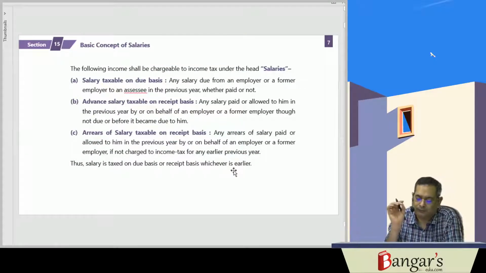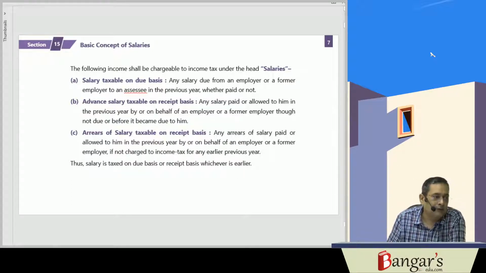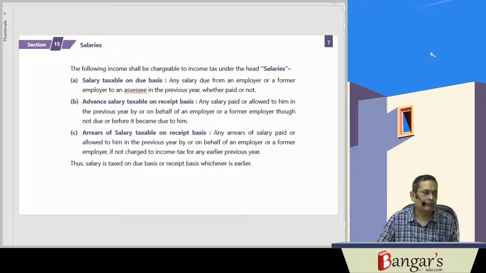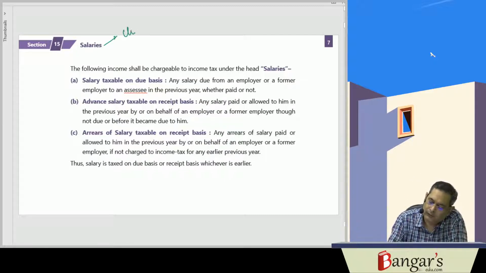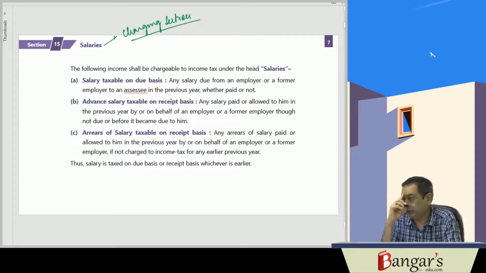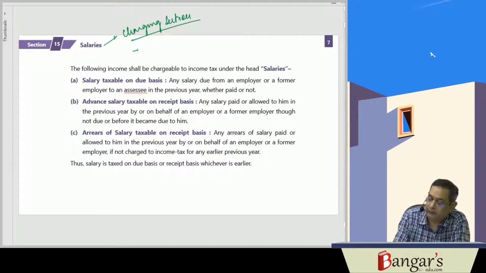Then section 15 is salaries. Section 15 is basically a charging section. And as per section 15, how is salary taxed?